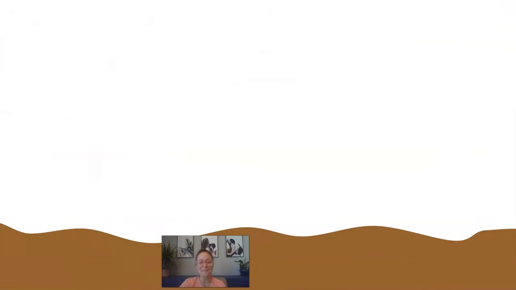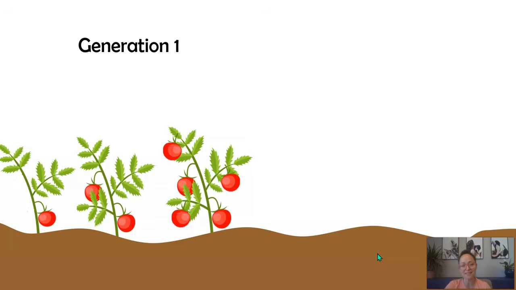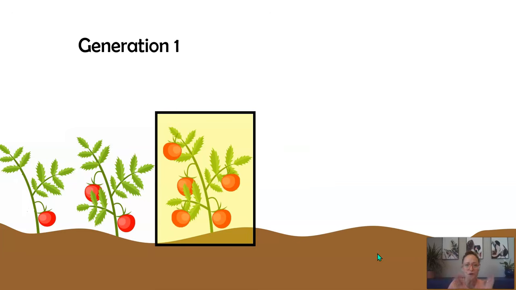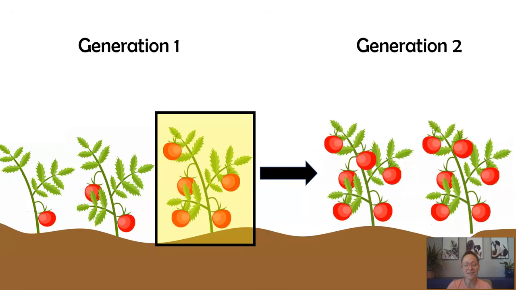food. So, for example, let's say I was a farmer and I plant a tomato crop. Here I have some tomato plants and I see, wow, this plant produced so many more tomatoes than my other plants. That's the one that I want to breed. So I harvest the seeds from that plant. And then in my next generation, that is the one that I grow. And so in my next year, my next season, hopefully those crops also produce more tomatoes than average.